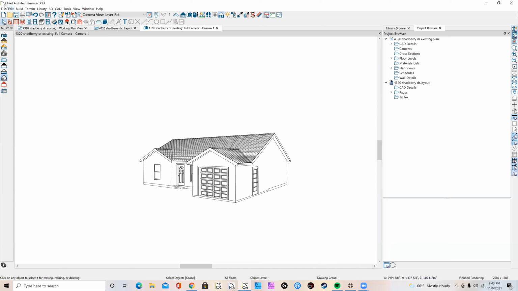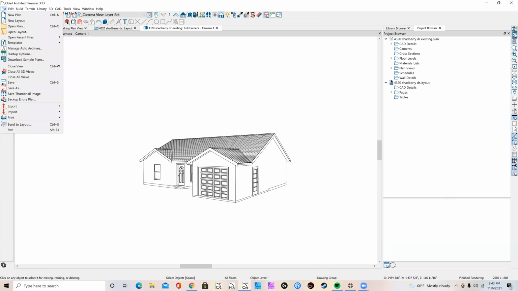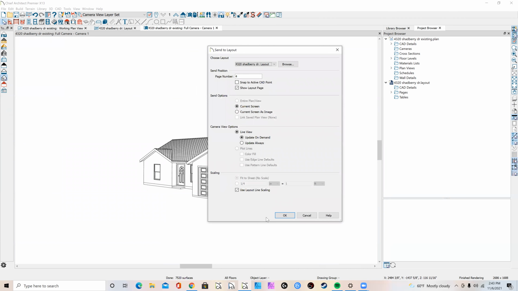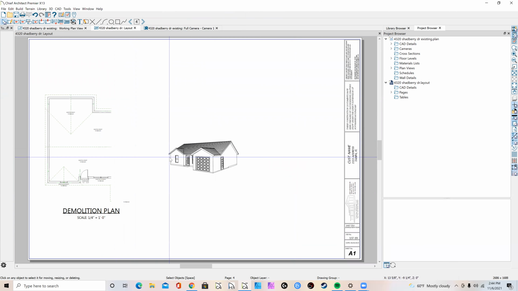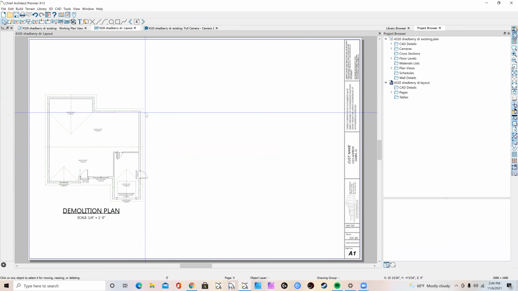So I will hit File, Export, or Send to Layout, Current Screen, hit OK. That's fine. Hit OK. Oh, it's not in the same directory. It should be. That doesn't make sense. See, this is what happens when they're not saved in the same folder. So that's fine. What we're going to do right now is delete that real quick.